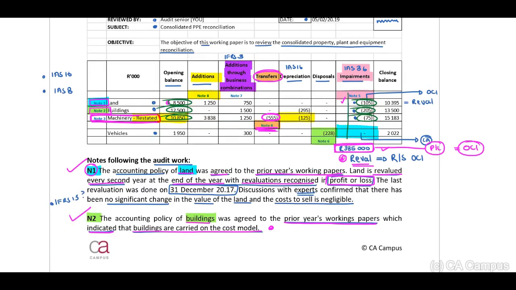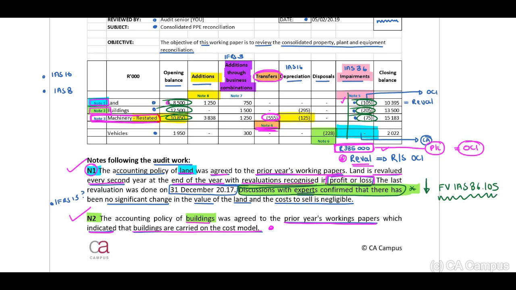One that I did not identify immediately, and I'm going to be honest, is the fact that there's discussions with the experts in terms of our land. Therefore, guys, if there's discussions with the experts in terms of our land, we can't really impair the land to lower than the fair value. Remember, IAS 36 paragraph 105. Now, I'm going to be honest with you, I've missed this one first time.